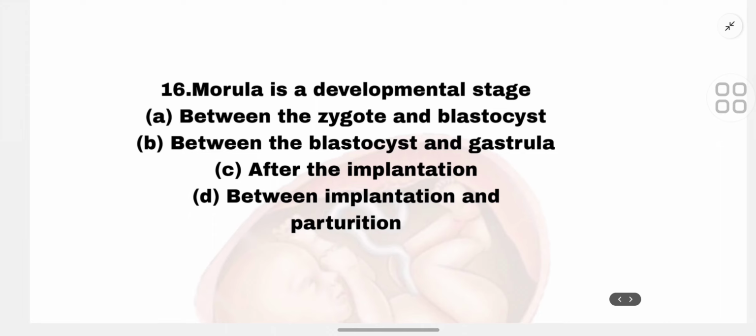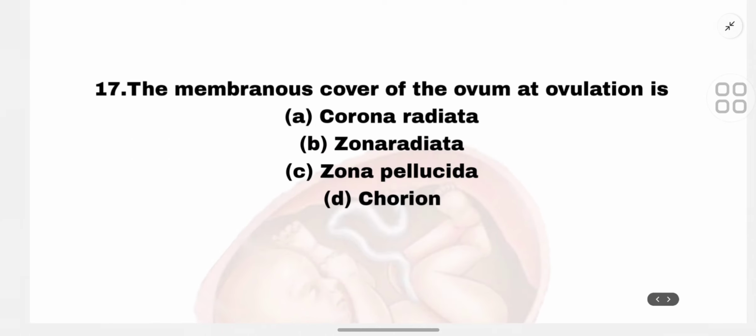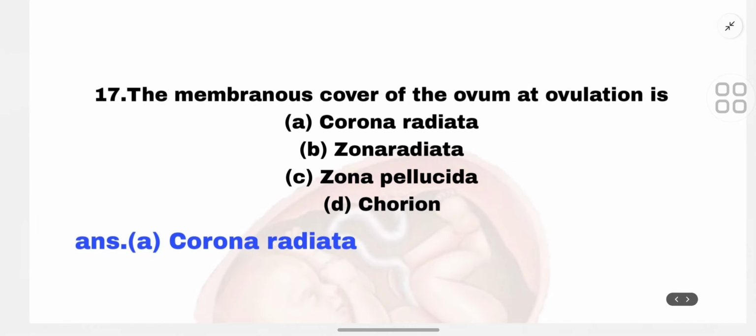The 16th MCQ is: morula is a developmental stage. First, between the zygote and the blastocyst, B. between the blastocyst and the gastrula, C. after the implantation, D. between implantation and parturition. So the correct option is A. between the zygote and the blastocyst. So the 17th MCQ is: the membranous cover of the ovum at ovulation is first corona radiata, B. zona radiata, C. zona pellucida, D. chorion. So the correct option is A. corona radiata.